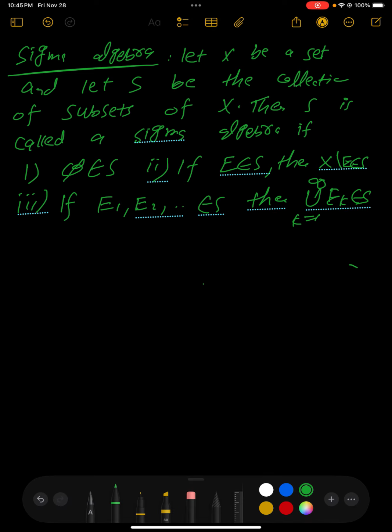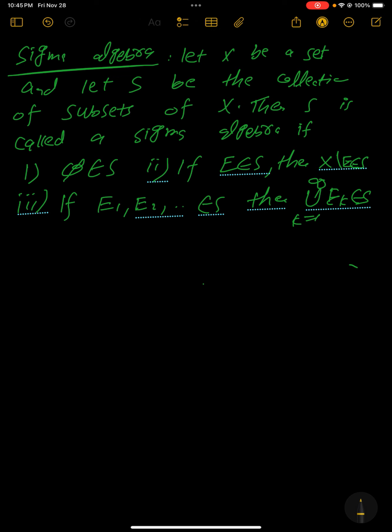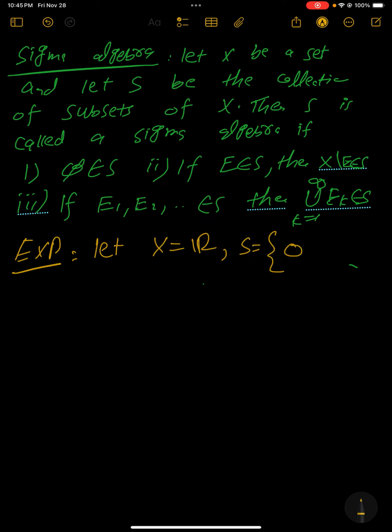So for an example, the very easy example: let X be the set of real numbers, and we just define S1 like this. So this is a sigma algebra.